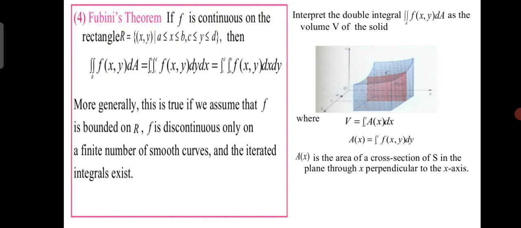Interpret the double integral of f of x comma y as the volume of the solid S, where V equals the integral from a to b of A of x dx, and A of x equals the integral from c to d of f of x comma y dy. A of x is the area of the cross section of S in the plane through x perpendicular to the x axis.